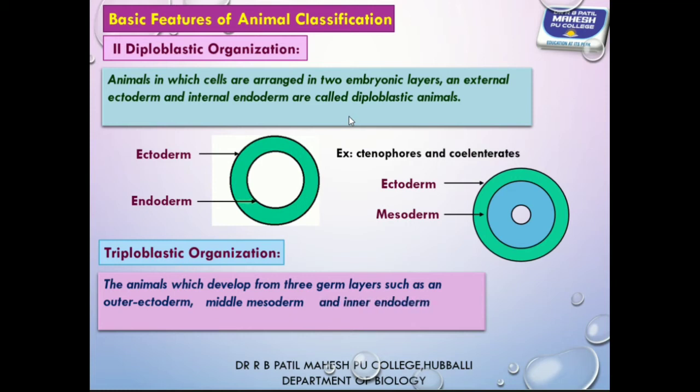Such animals are called triploblastic animals. Example: from Platyhelminthes or flatworms onwards, all are triploblastic animals.